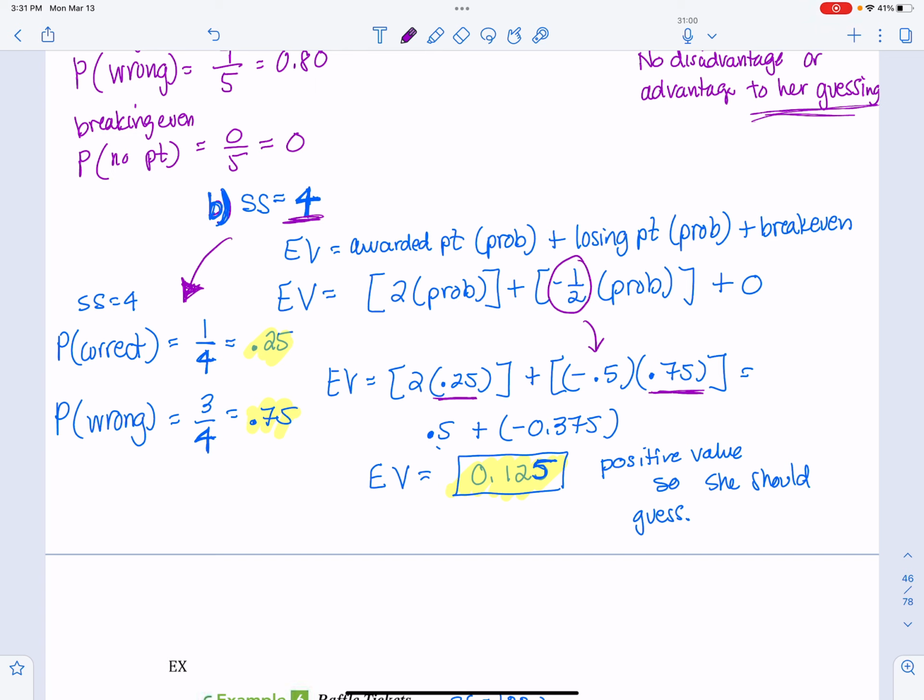Now, the breaking even is 0, because once again, she doesn't get points for guessing or not guessing. And when I do that, my expected value is positive 0.125. It's positive, so she should go for it, and she should guess at her answer. It is to her advantage with only 4 answer choices.